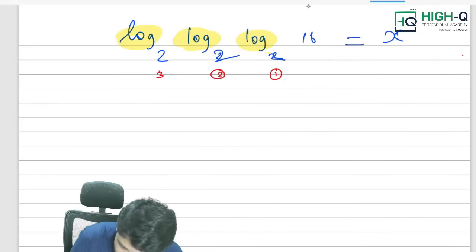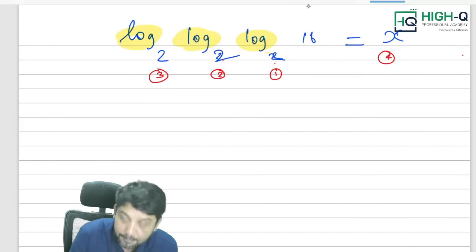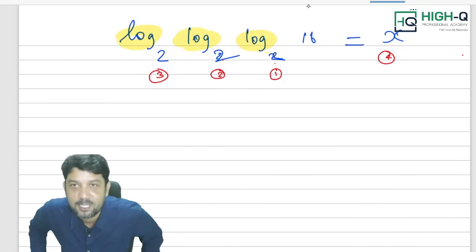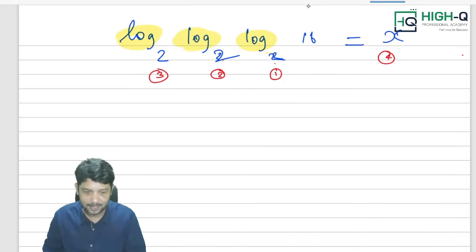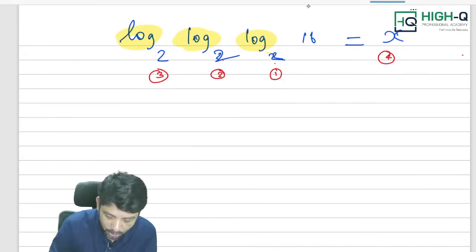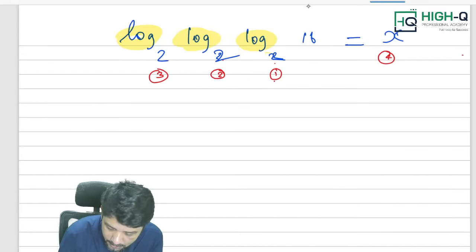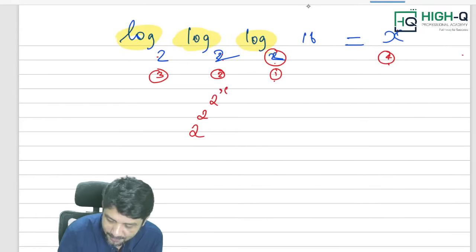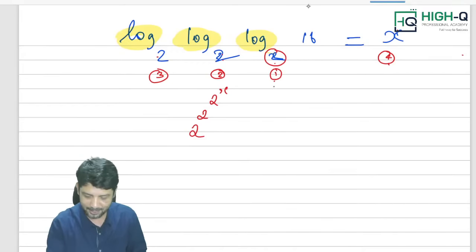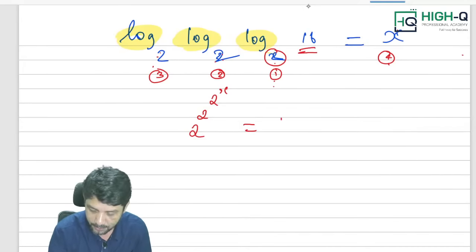Second, this is the order to be followed. Though all the numbers are the same here, order is not going to make a big difference. Sometimes numbers are going to be different, and at that time this is the order to be followed. Please listen to this very carefully. First number is 2, second number is another 2, third number is another 2, fourth is x. Go one by one. First number 2, second number 2, third number 2, x is equal to 16.